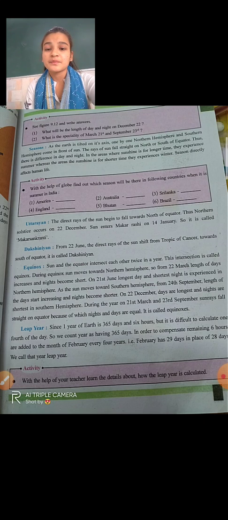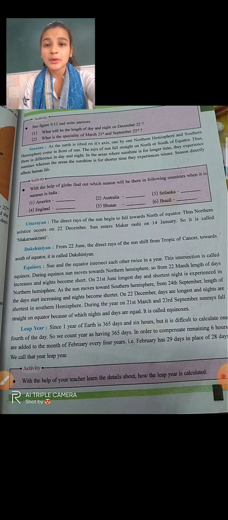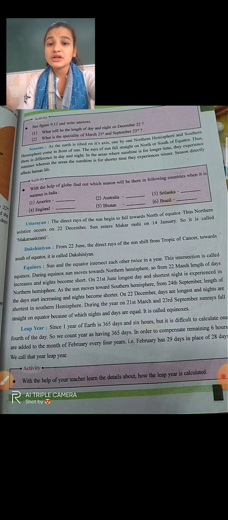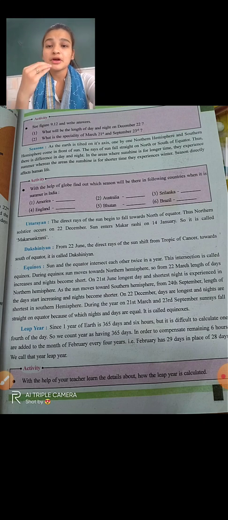Now Dakshinayan. From 22 June, the direct rays of the sun shift from the Tropic of Cancer toward the south of the equator. It is called Dakshinayan. First we have seen Uttarayan, now Dakshinayan. Means what? Before that, the rays are on the Tropic of Cancer.